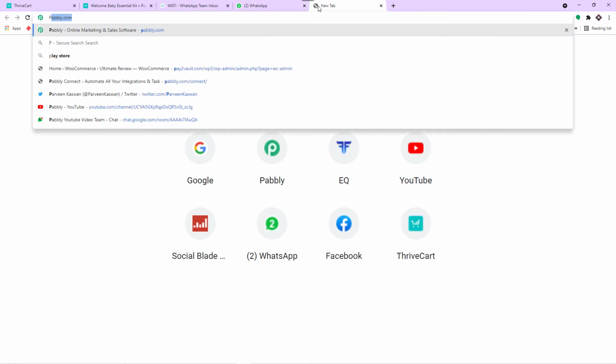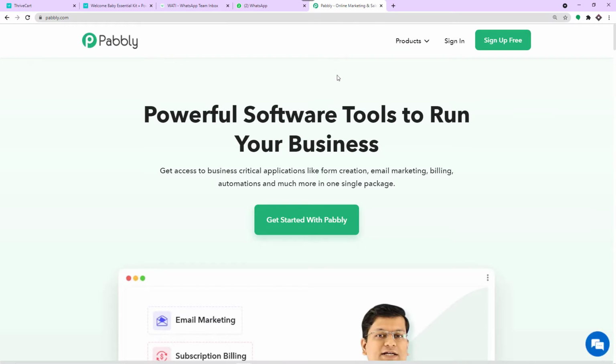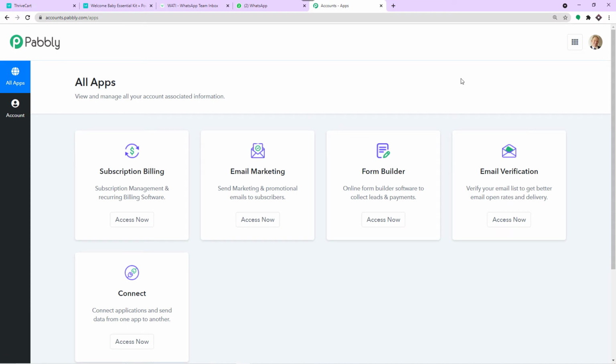Okay, so to begin the process, in the new tab, just type pabbly.com and press enter. So this is the website of pabbly.com. All you have to do is just click on sign up for free. Here you can build your own account in just 2 minutes. In my case, I have already built my account, so I will be straight away directed to the app section of Pabbly.